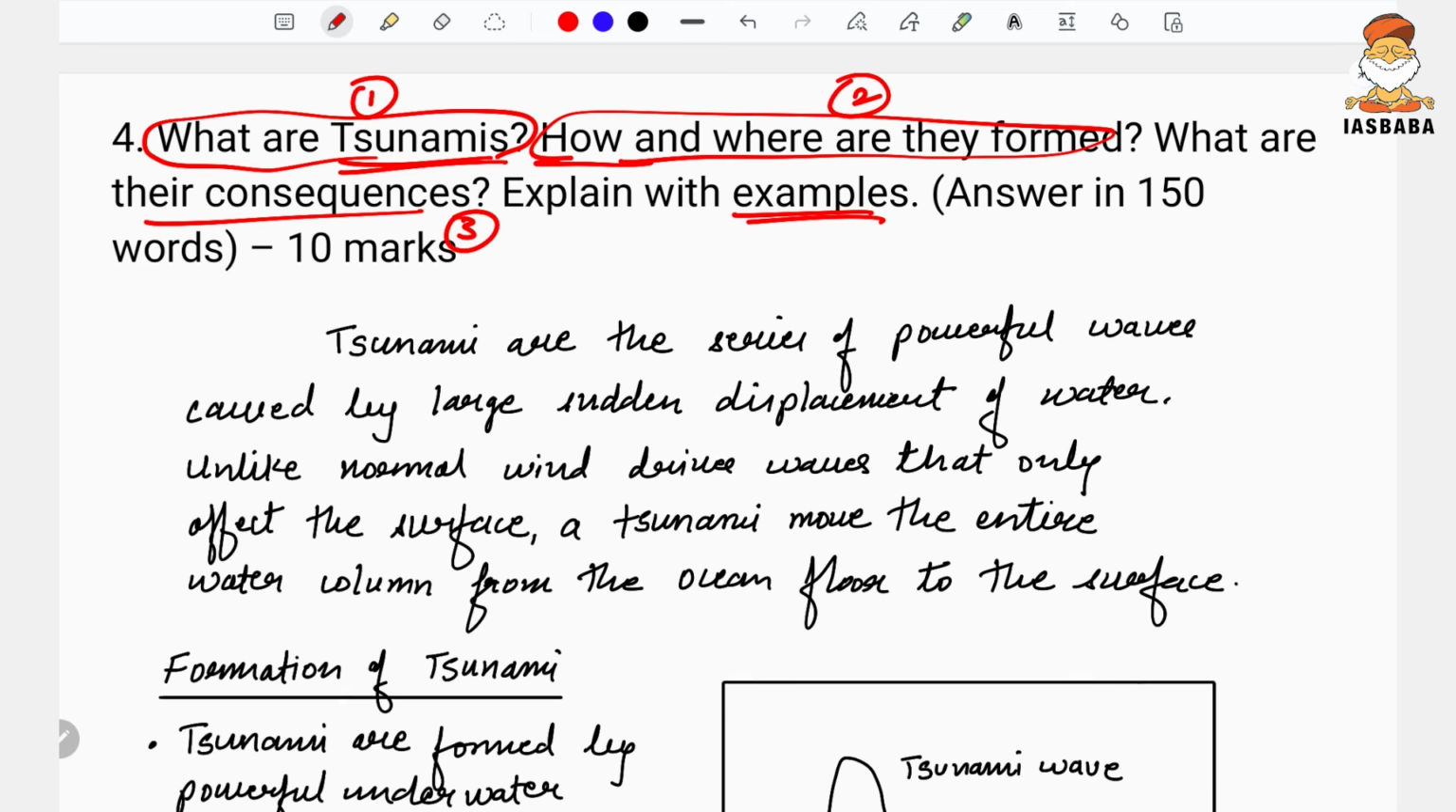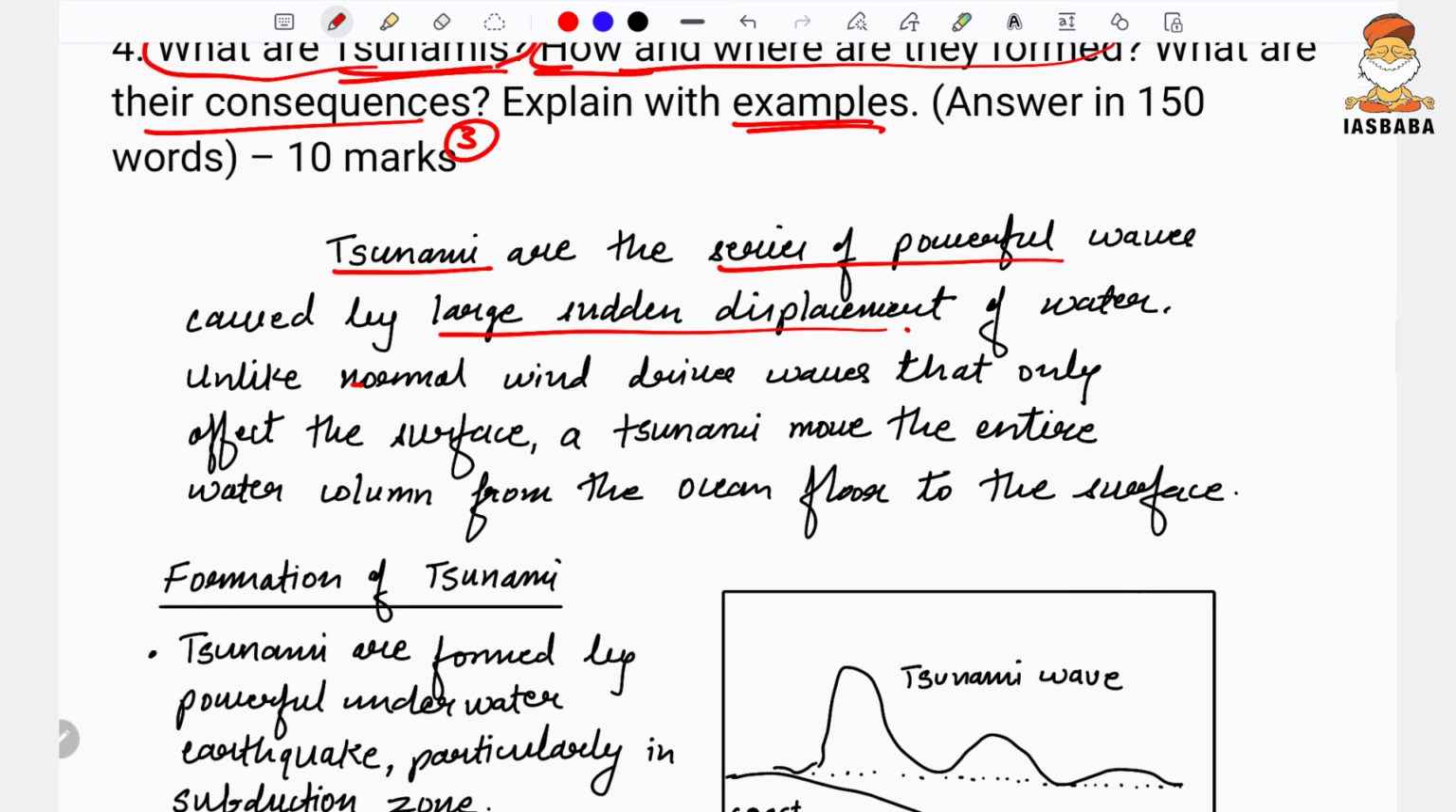So starting with the first part of the question, what are tsunami? So tsunami here could be framed in the introduction itself. Tsunami are a series of powerful waves caused by the large sudden displacement of water. Unlike normal wind-driven waves that only affect the surface, tsunami move the entire water column from the ocean floor to the surface.